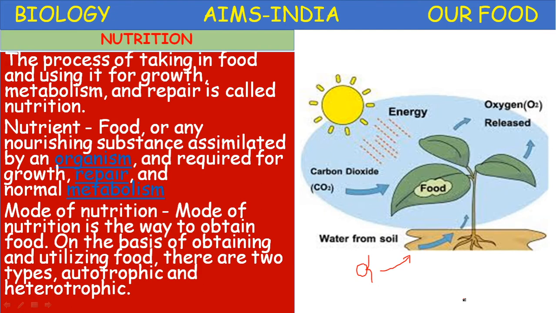For that repair we need energy, and that energy comes from the food. That's why nutrition is defined as the process of taking in food and using it for growth, metabolism and repair. Okay children, let us proceed.